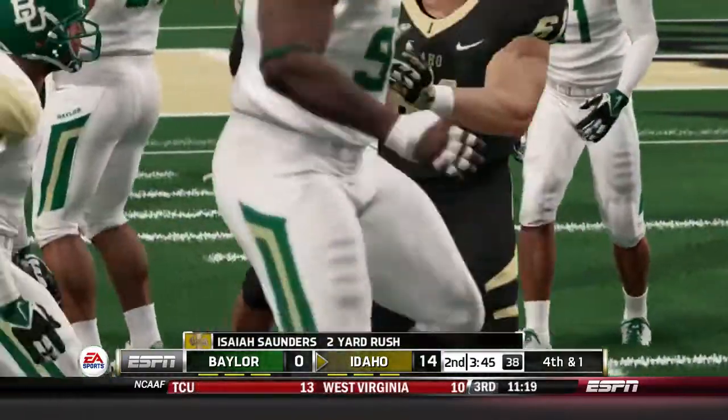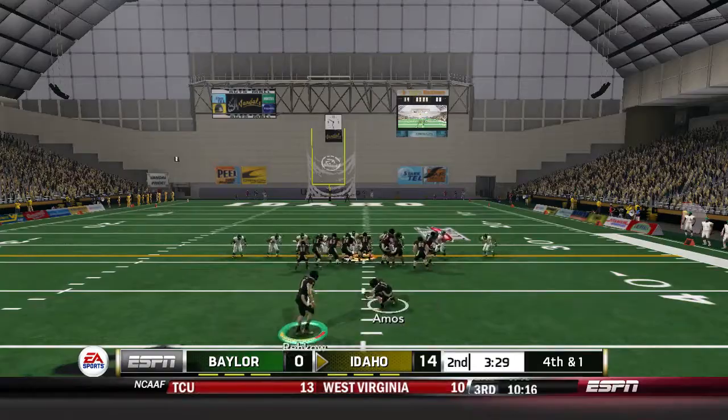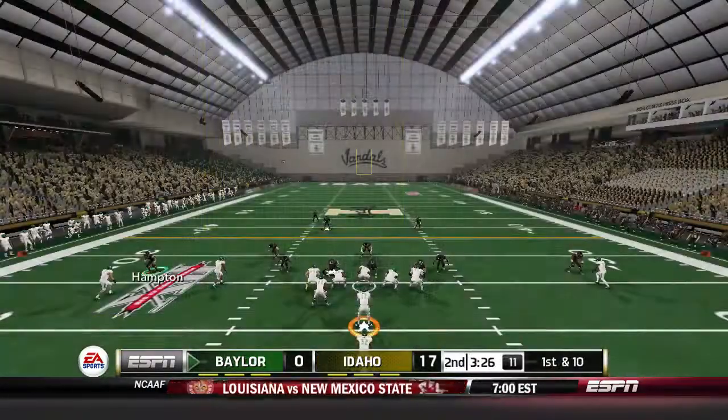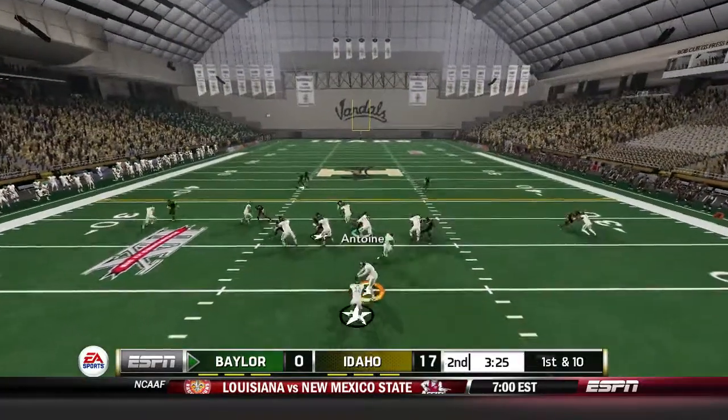Only 2 yards there. 4th and 1. Are they going to go for it or kick the field goal? Of course, it's Austin Rico. They're going to kick the field goal. He barely gets enough on it. Barely gets inside the right upright. And it is now 17-0.